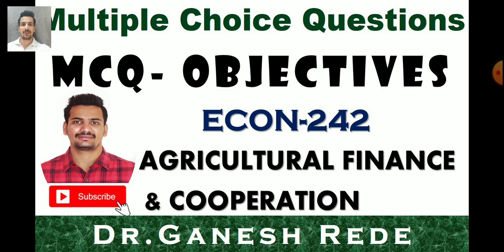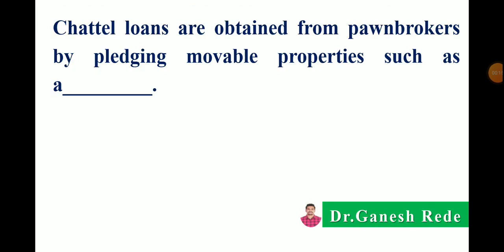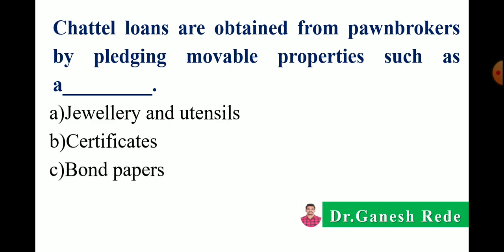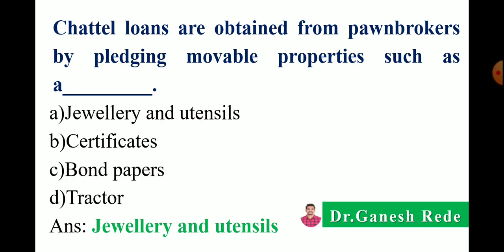Today's video is about the multiple choice questions on agricultural finance and cooperation. So first question, chattel loans are obtained from pawnbrokers by pledging movable properties such as option A jewelry and utensils, B certificates, C bond papers, and D tractor. So the correct answer is jewelry and utensils.